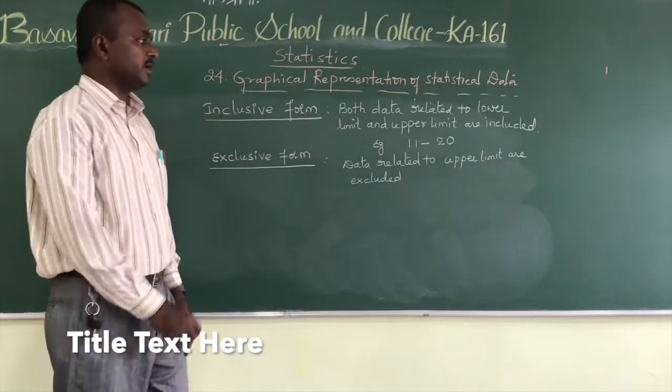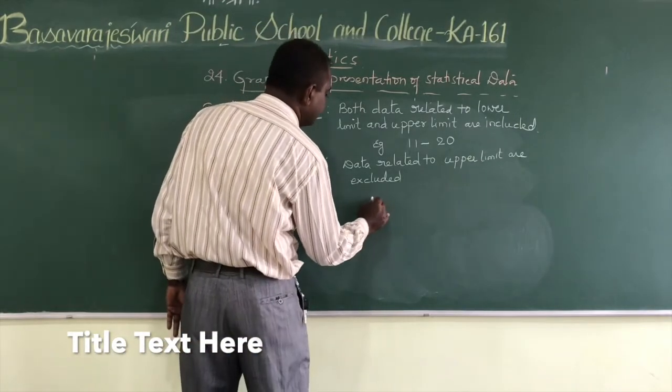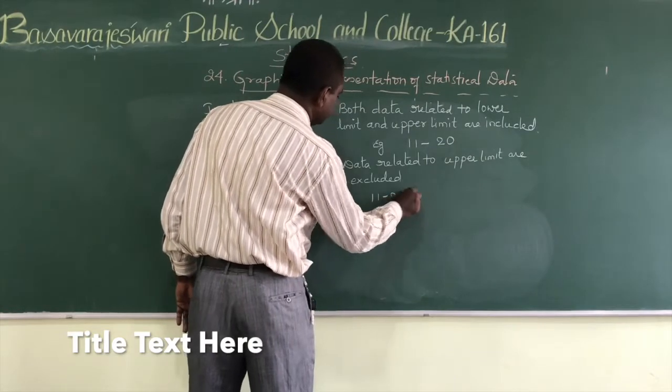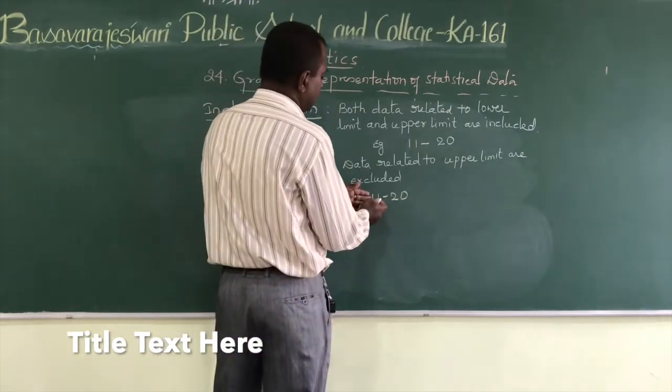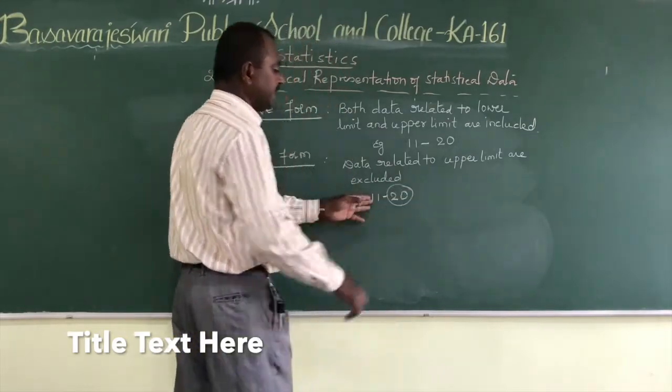For example, 11 to 20 means 11 is included, but the upper limit 20 is not included.